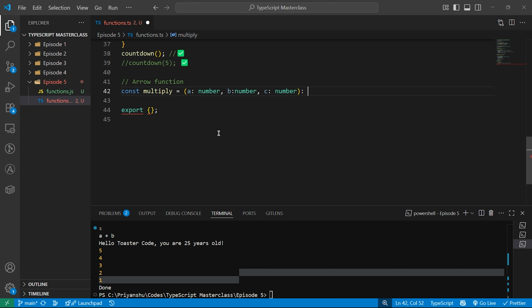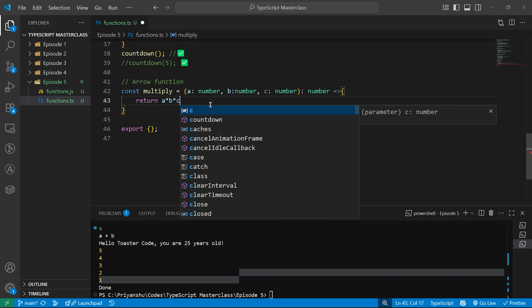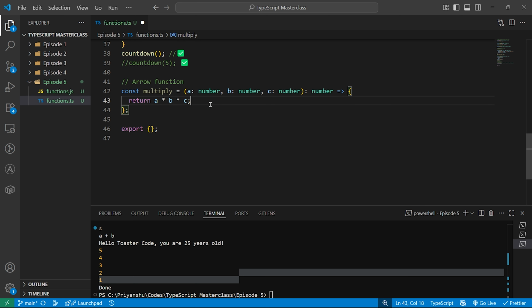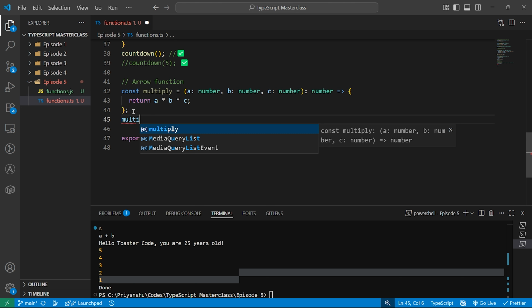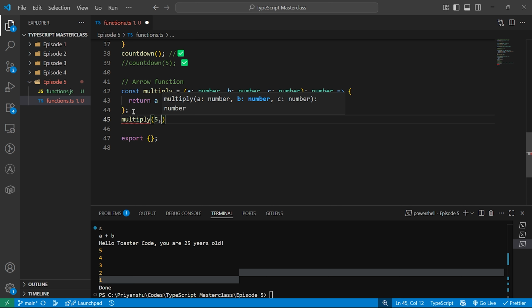And you can add over here what you need in return. I need a number in return, and now we will add the arrow. Here I will do return A into B into C. This is how you write an arrow function. Like I can call this function, I'll pass 5 5 5, and this is fine.